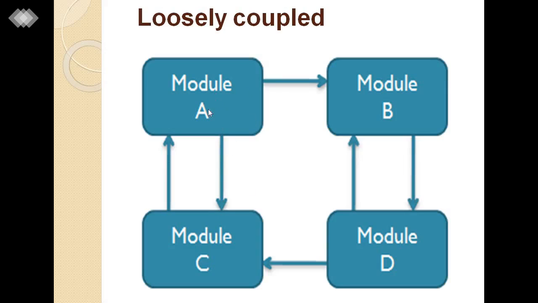Here you can understand module A interacts with module B, but module B is not dependent on module A. Same with module C. Module A depends on module C, but module C is not dependent on A. Here module B is dependent on module D and D is related with B. But module D interacts with C, but C is not interdependent on module D. So it is the diagram of our loosely coupled system.